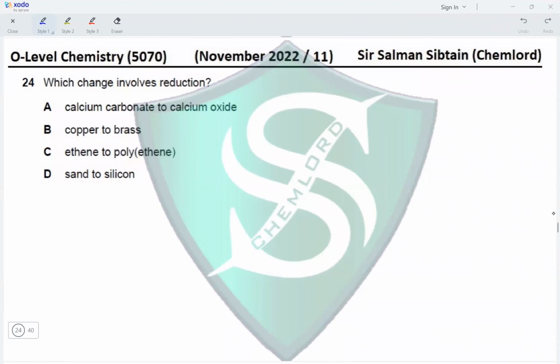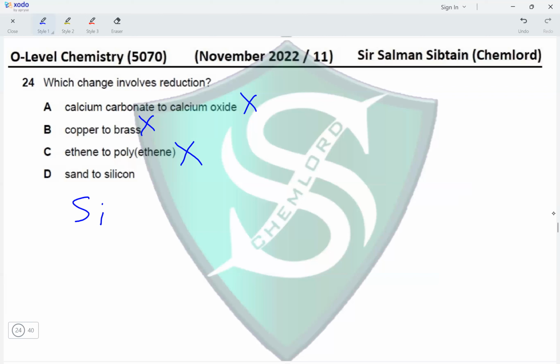Question 24. Which change involves reduction? Calcium carbonate to calcium oxide, there is no change taking place because calcium has a two positive charge in both the compounds. Copper to brass. Copper is a metal and brass is a mixture of copper and zinc, so nothing is happening to copper. Ethene to polyethene. Ethene has a double bond, polyethene has single bonds. The double bond is opening up, nothing is happening to the oxidation state of carbon or hydrogen. Sand to silicon.